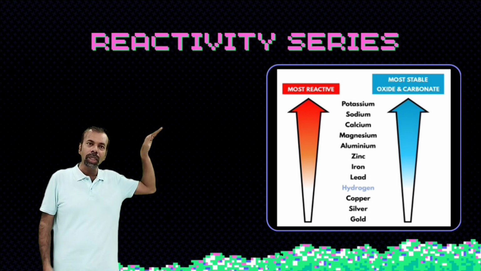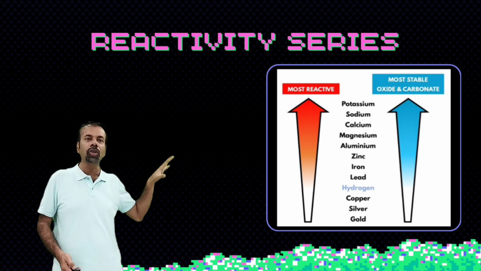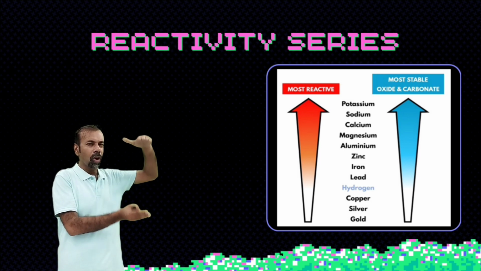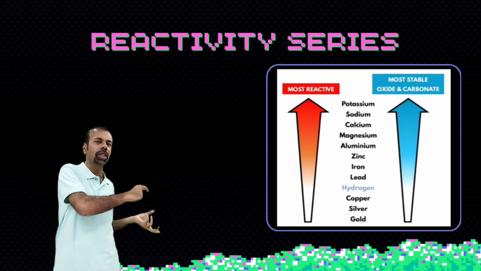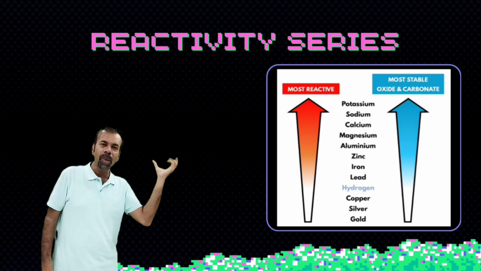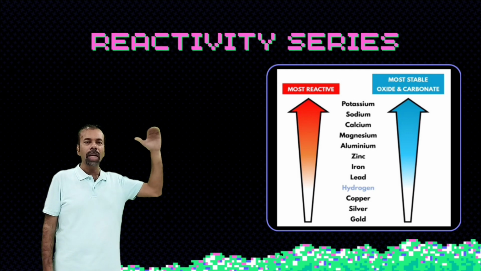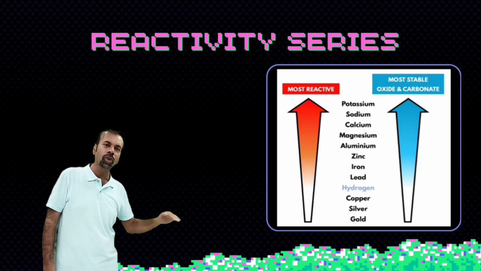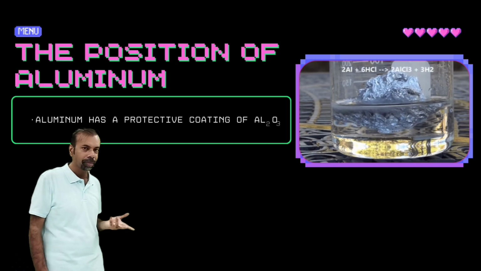Okay. So this is the reactivity order which is included in your syllabus. Although there is a very big order of reactivity, this is a small chunk which is required in our syllabus. So you have to memorize this order: potassium, sodium, calcium, magnesium, aluminium, zinc, iron, lead, hydrogen, copper, silver, and gold.